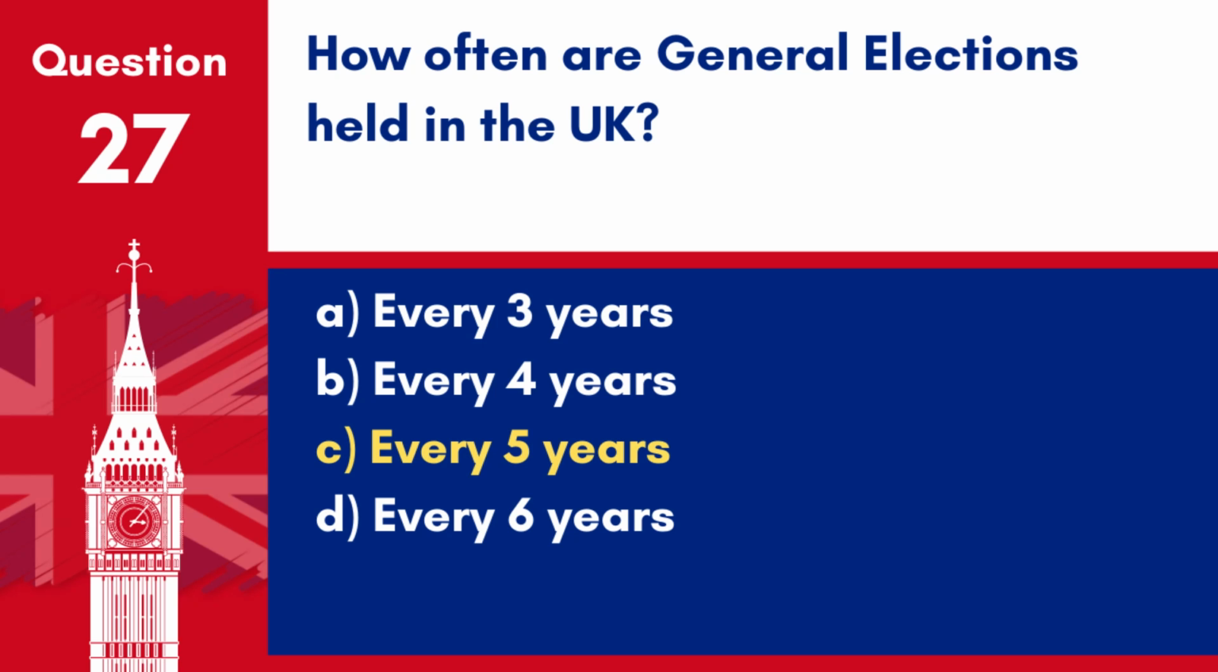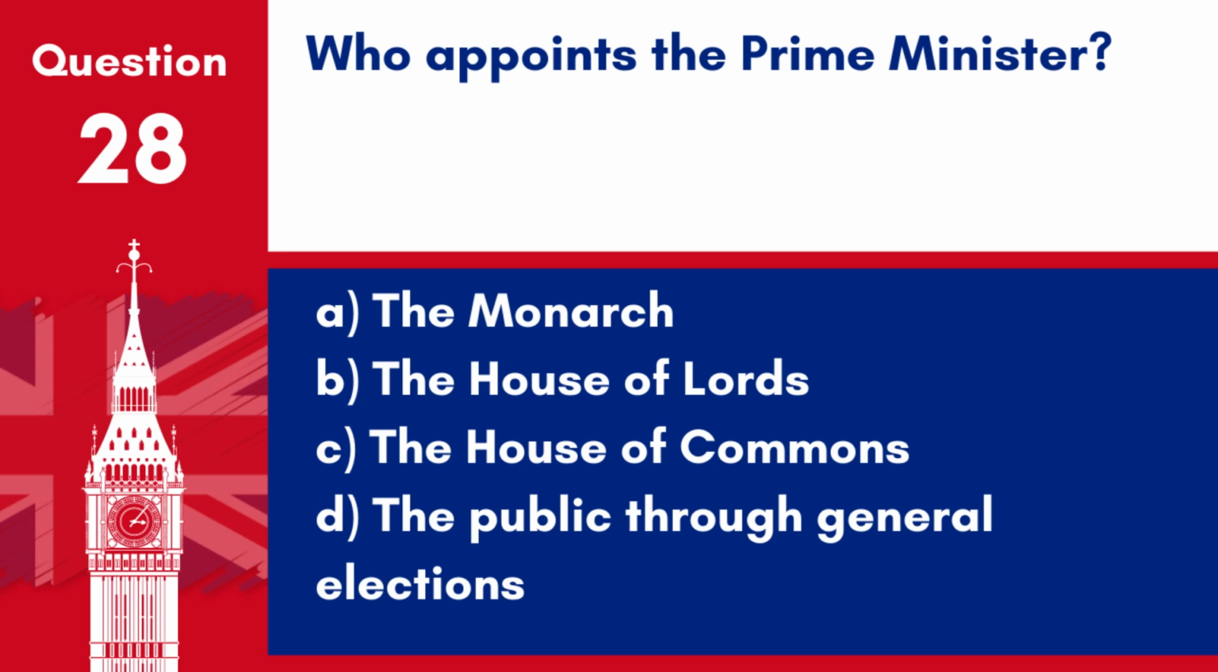Answer. C. Every 5 years. General elections in the UK are typically held every 5 years, unless called earlier. Question 28. Who appoints the Prime Minister? A. The monarch. B. The House of Lords. C. The House of Commons. D. The public through general elections.